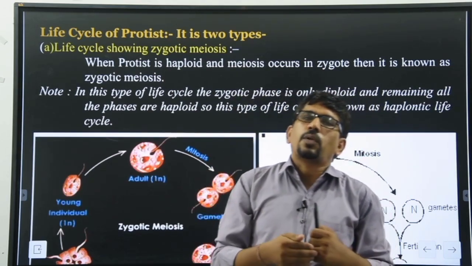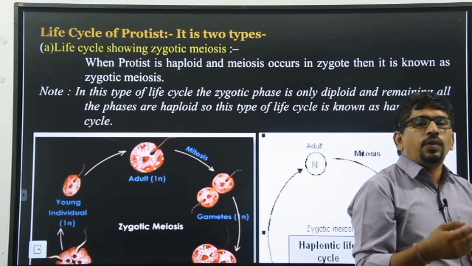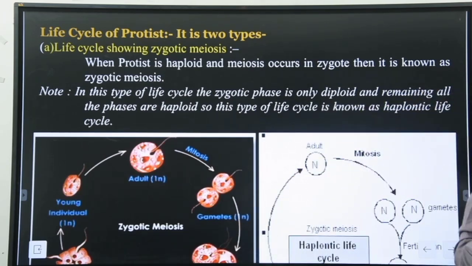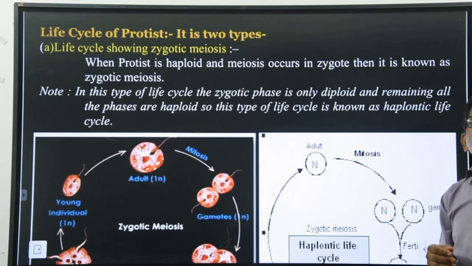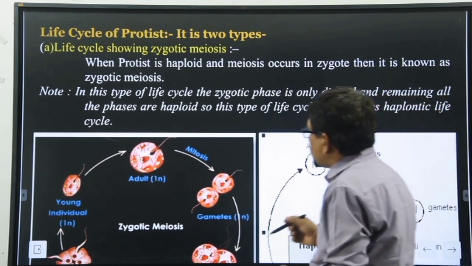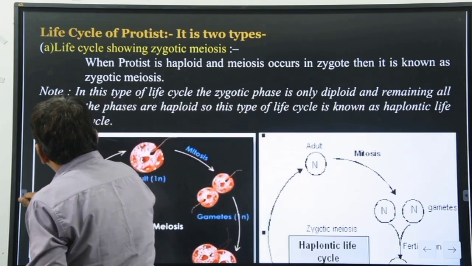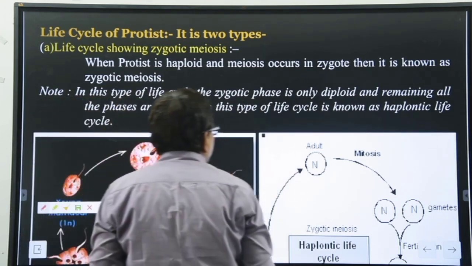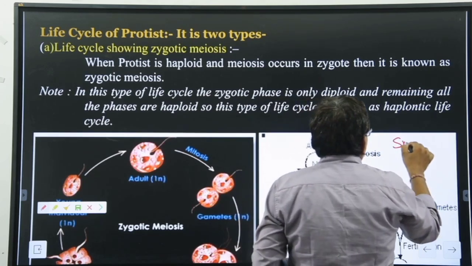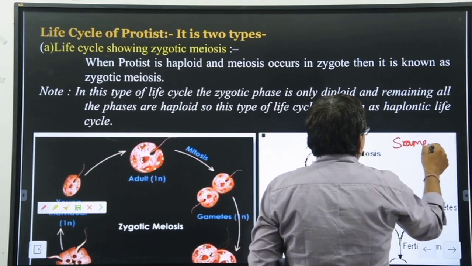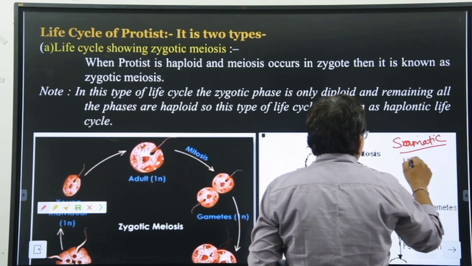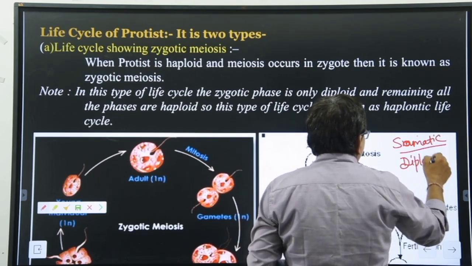But at the time of reproduction, the gametes are formed, where due to meiosis the sperm and egg are formed. The sperm and egg are formed at the time of reproduction. Then these two structures, sperm and egg, are haploid. So here we can say the body is कैसी है हमारी? Body is diploid. Our body is diploid and somatic. Somatic means diploid body. Clear?